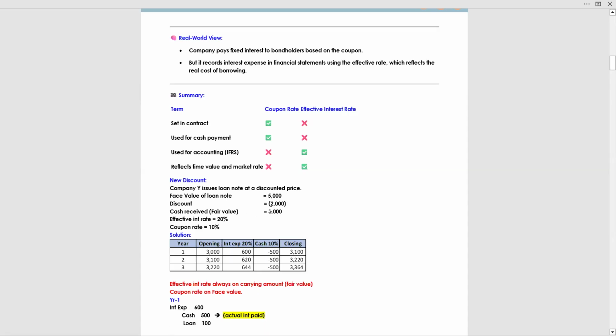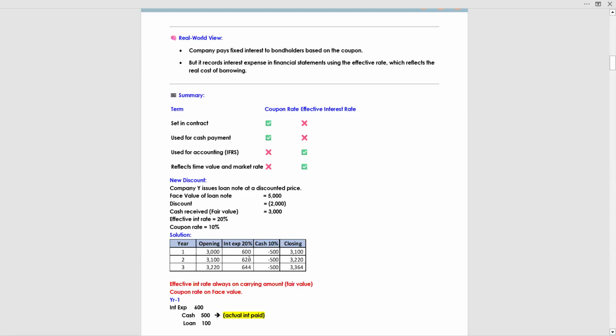This is the carrying amount, net fair value. So 3,000 will become your opening balance. 20% multiplied by 3,000 is 600. Again, there is a coupon, meaning company Y is making a payment of 10% of face value: 5,000 multiplied by 10% is 500. This gives you the closing of 3,100. This closing will become the opening of the second year.